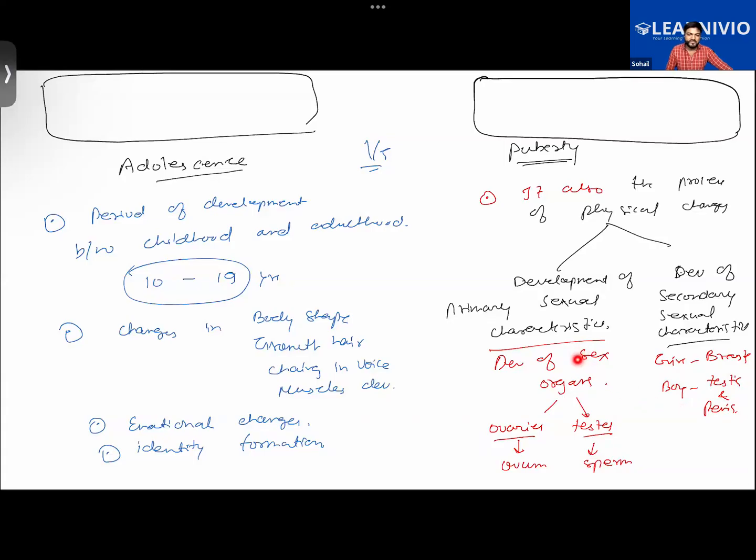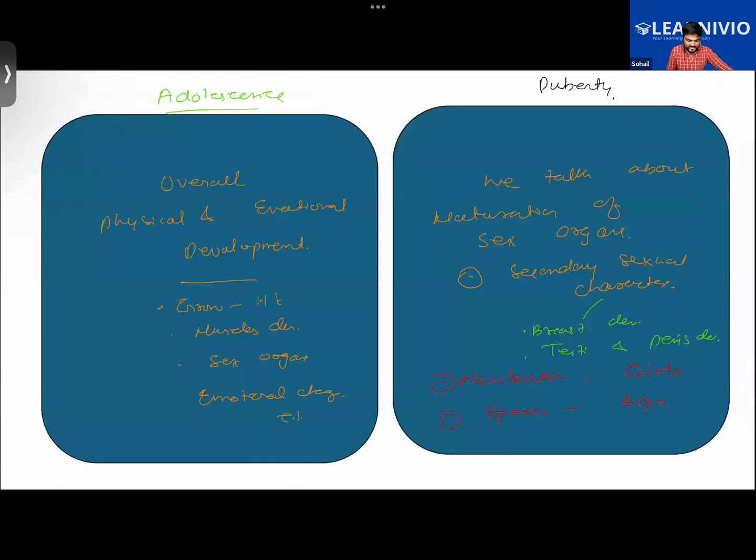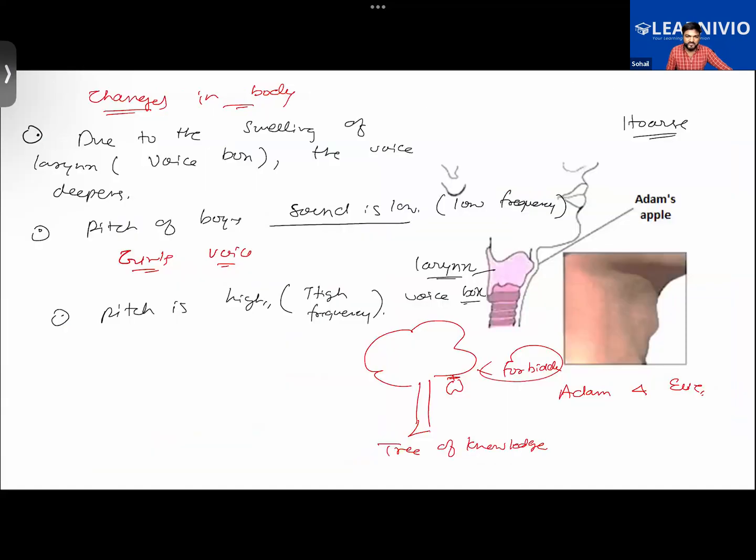But the development of sex organs like ovary and testis, which start producing mature ovum and sperm cells, has the main role to play in the process of reproduction. Getting the difference between primary and secondary sexual characteristics or not? So we summed up the difference between these things.